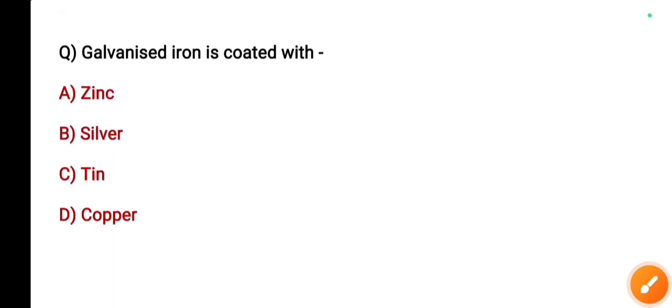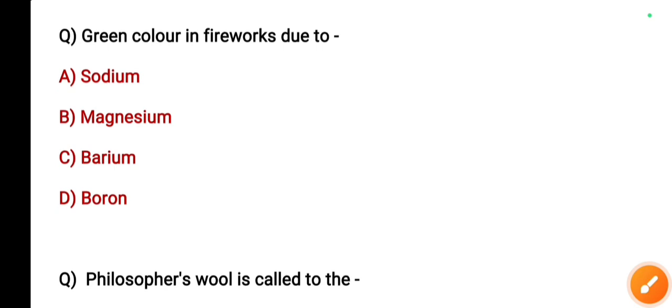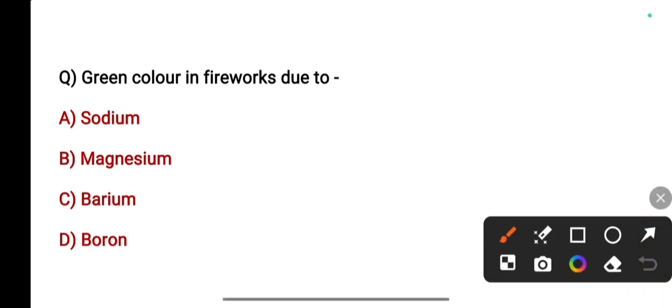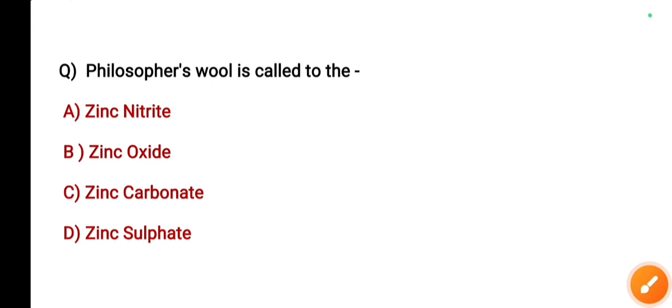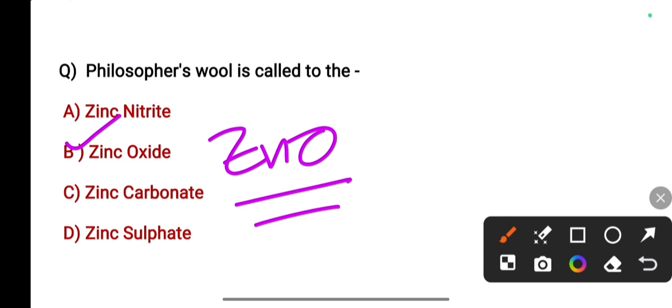Galvanized iron is coated with zinc, silver, tin or copper. Right answer, option A, zinc. Green color in fireworks is due to sodium, magnesium, barium or boron. Right answer, barium. Philosopher's wool is called zinc nitrate, zinc oxide, zinc carbonate or zinc sulfate. The right answer, zinc oxide, ZnO, that is called philosopher's wool.